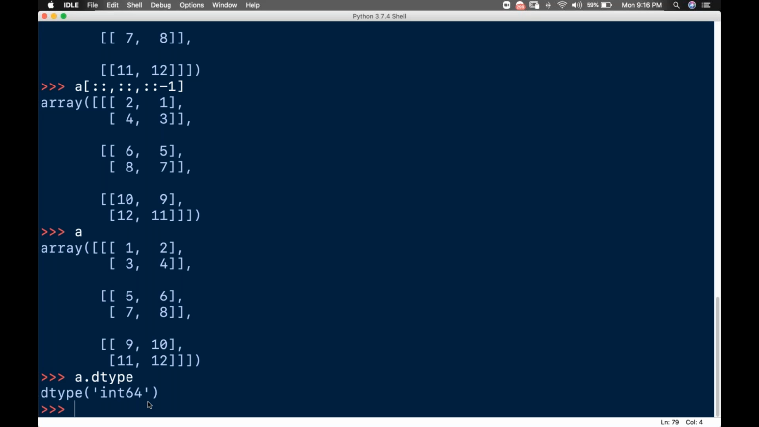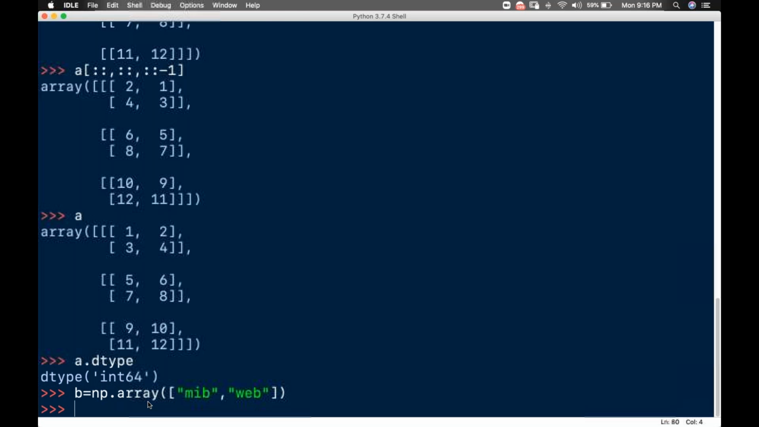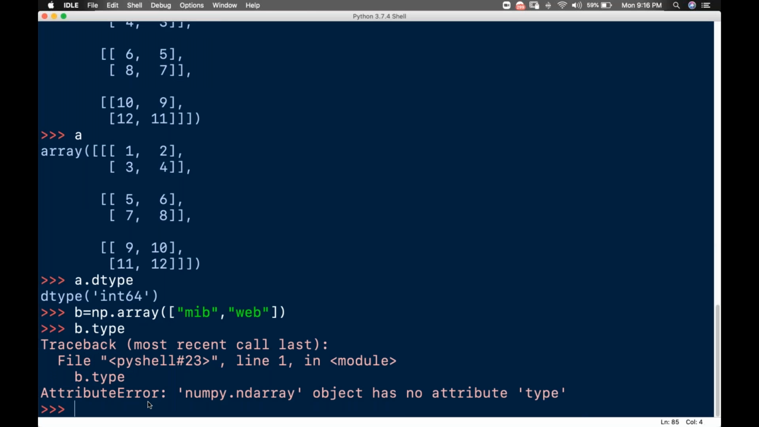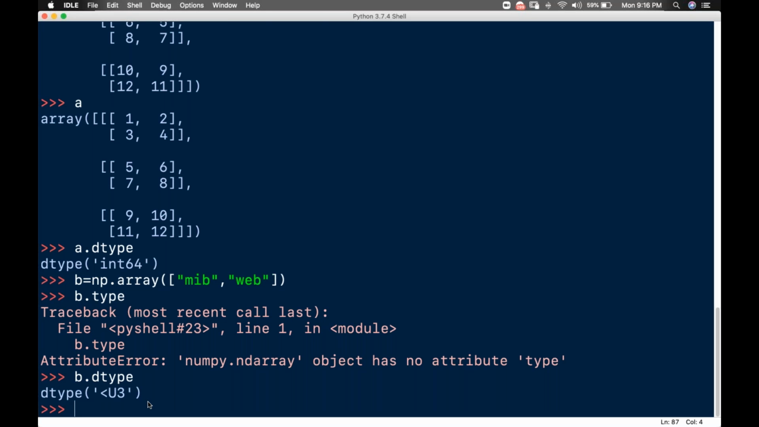For example, I'll write b equals np.array, a small array. I'll create it with 'mib' and 'web', like this, and then I'll write b.dtype. If I enter this, b.dtype is telling me less than U3.